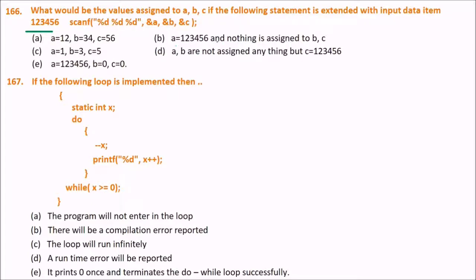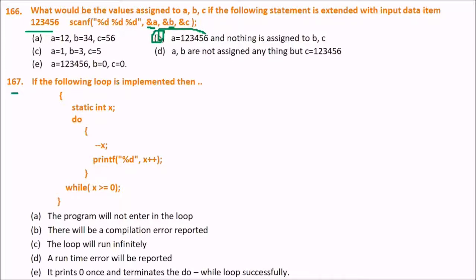Well, this is a very straightforward question, so the answer would be B, because 1, 2, 3, 4, 5, 6 will be assigned to a, meaning &a, and nothing will be assigned to b and c. Why? Because there is no width specification on input, hence the single input value 1, 2, 3, 4, 5, 6 is assigned to the first variable, that is a, and b and c are not assigned any value.